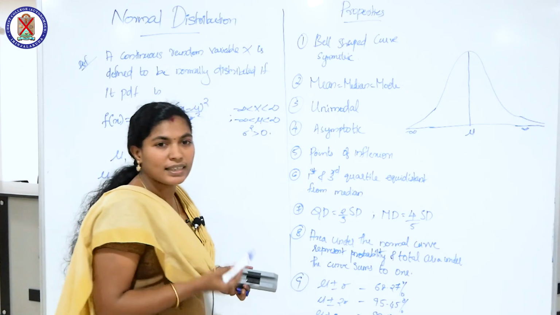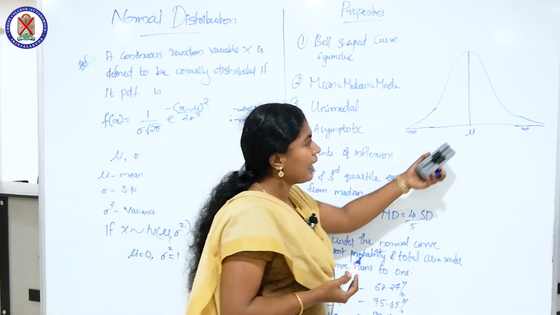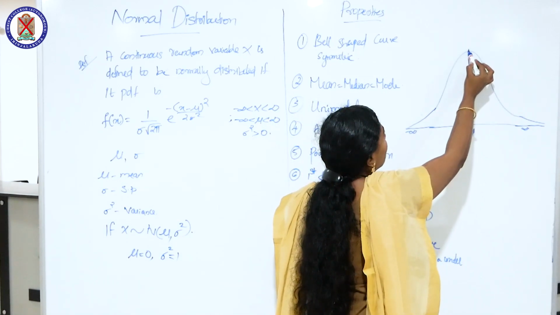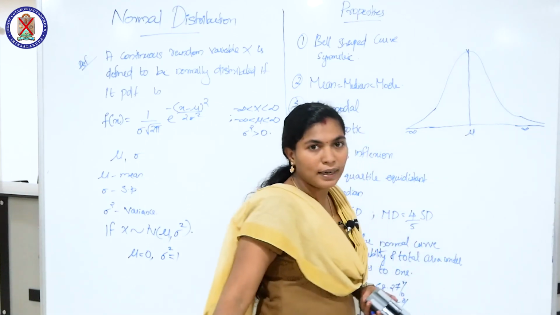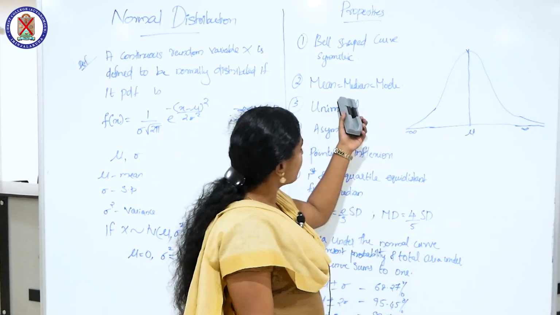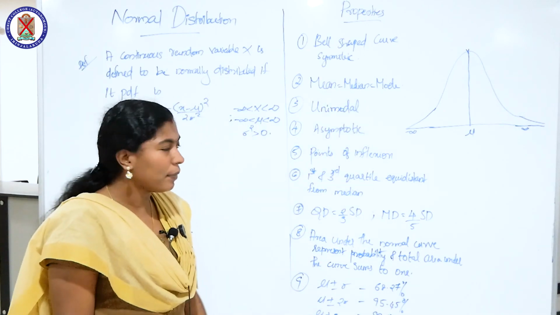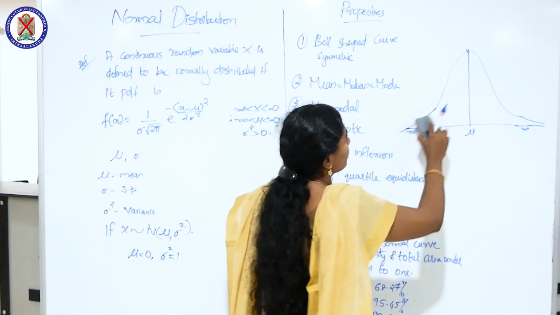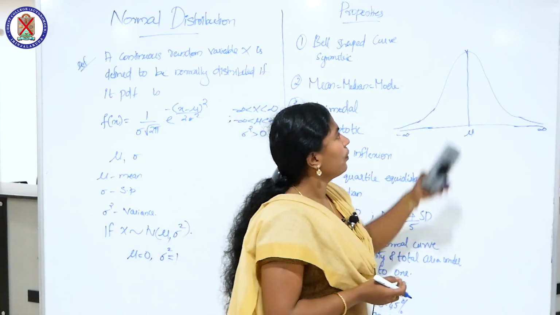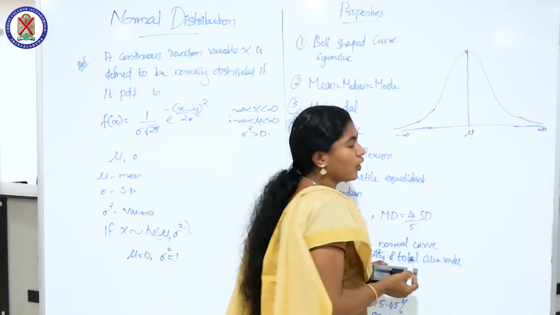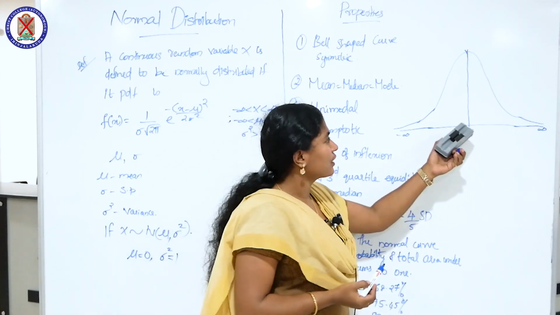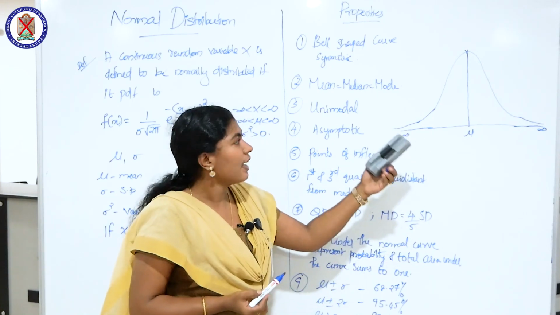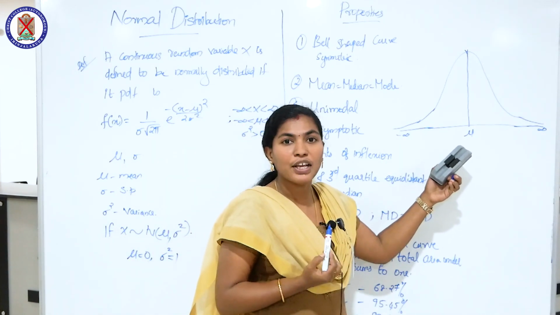Second property, we know it is symmetric. Due to symmetry, we can say mean and median are equal. And in this graph, the maximum point occurs at the point mean, mu. Hence we can say mean is the same as median is the same as mode. Mean, median and mode coincide. The maximum point occurs at mean or median. So for a normal curve mean, median and mode coincide, and it has only one mode, it is unimodal.